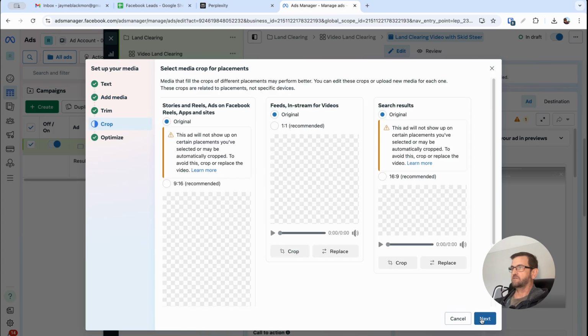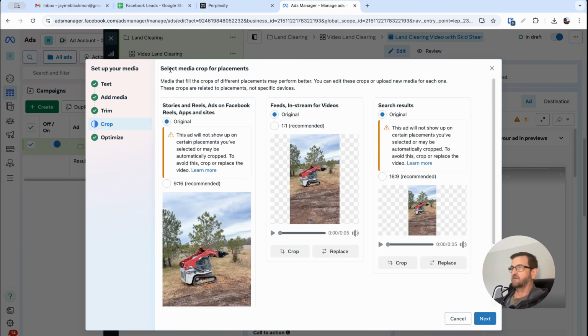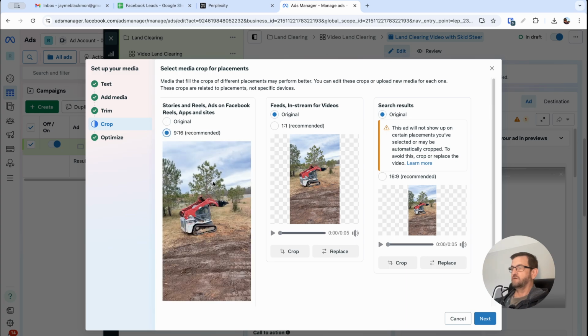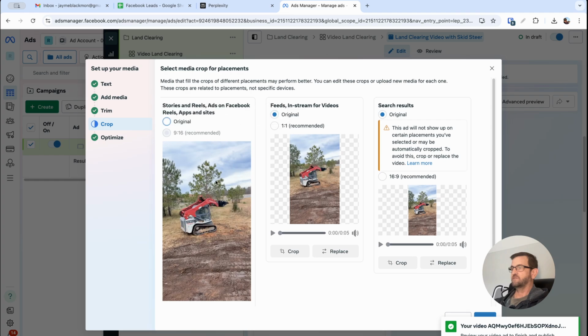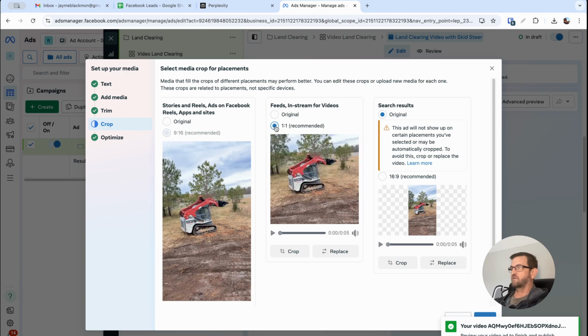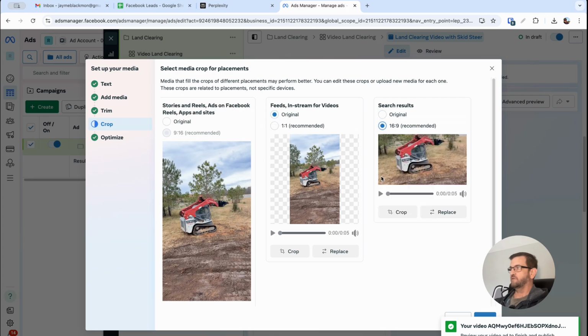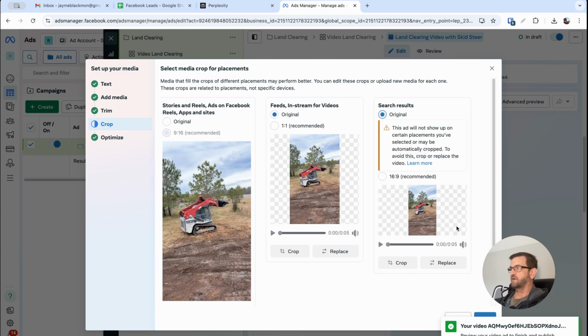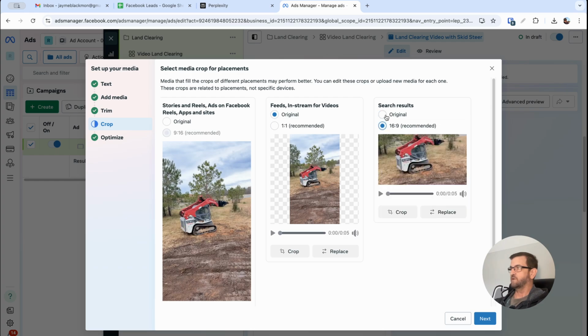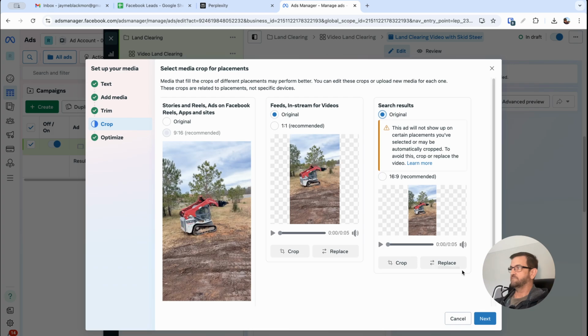We're just going to click next, and then here you can see it says select crop for placements, and what I'm going to do is do the format of 9:16, which fits that nicely for stories and reels, and then do the original there. It'll crop it to 1:1 if you really want to do that. It's totally up to you if you want this space on the sides or not. We're just going to leave it as original, and then I'm going to do original here because this is for a landscape format, and it will crop some of the important information out of the video there if we select that format. So anyway, we'll just click next.